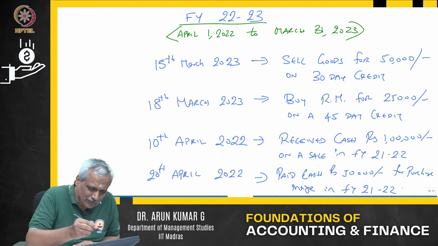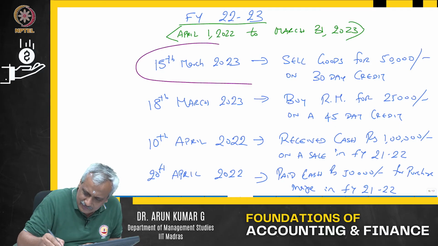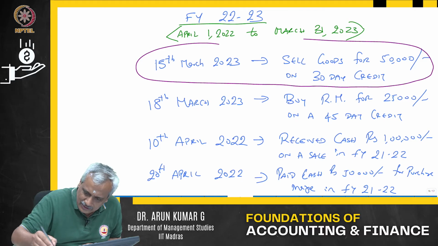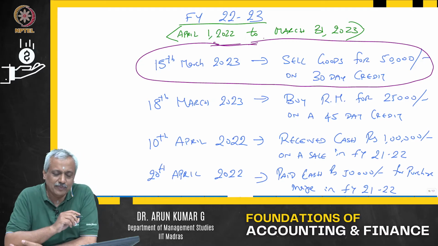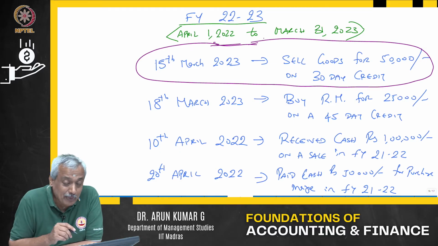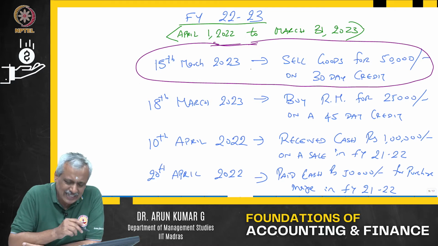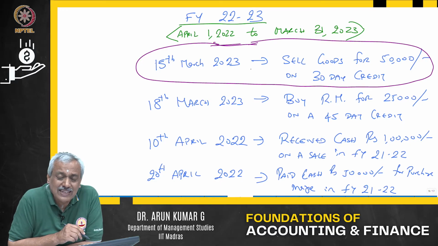Now, the first and foremost question: will the first transaction, which I am circling, impact the financial statement or the profit and loss statement for the financial year 22-23?